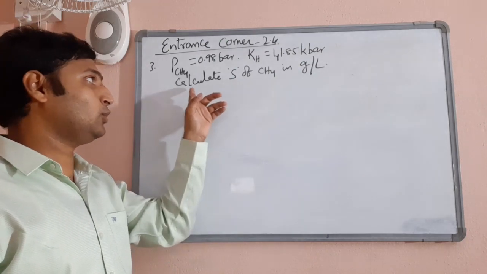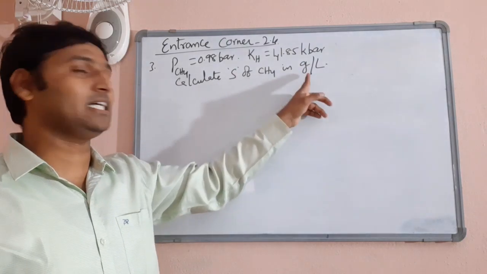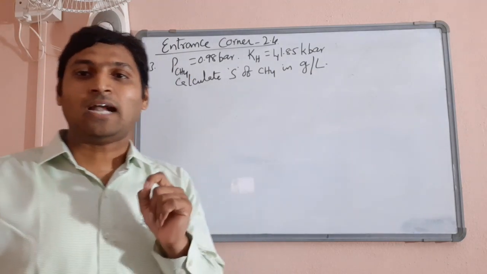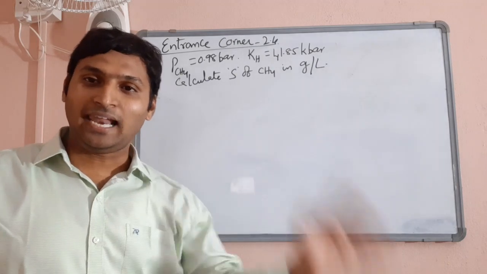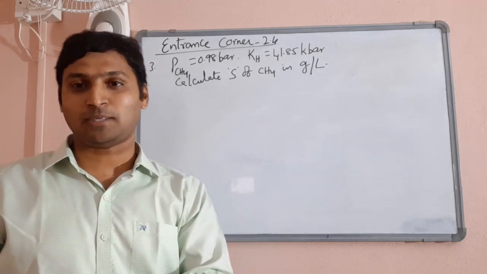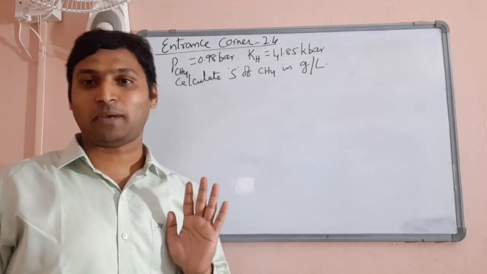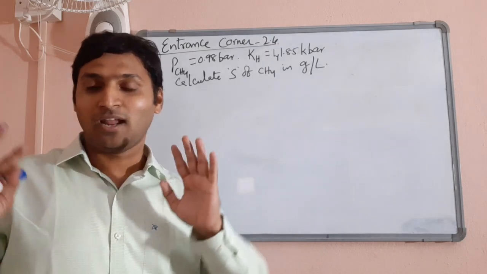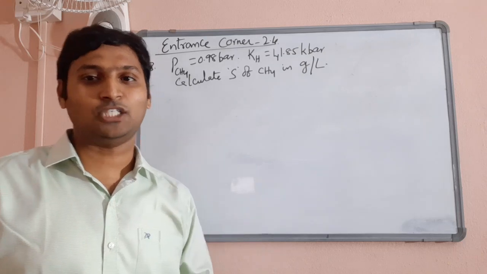Now he is asking you to calculate solubility not in terms of mole fraction but in terms of grams per liter. See, only until calculating mole fraction this is a Henry's law problem. Later steps are actually mole concept problems, because they are asking you to convert mole fraction into grams per liter. Let us do that. We are very familiar and very strong with mole concept. I know that, all of you. So, not an issue for us.